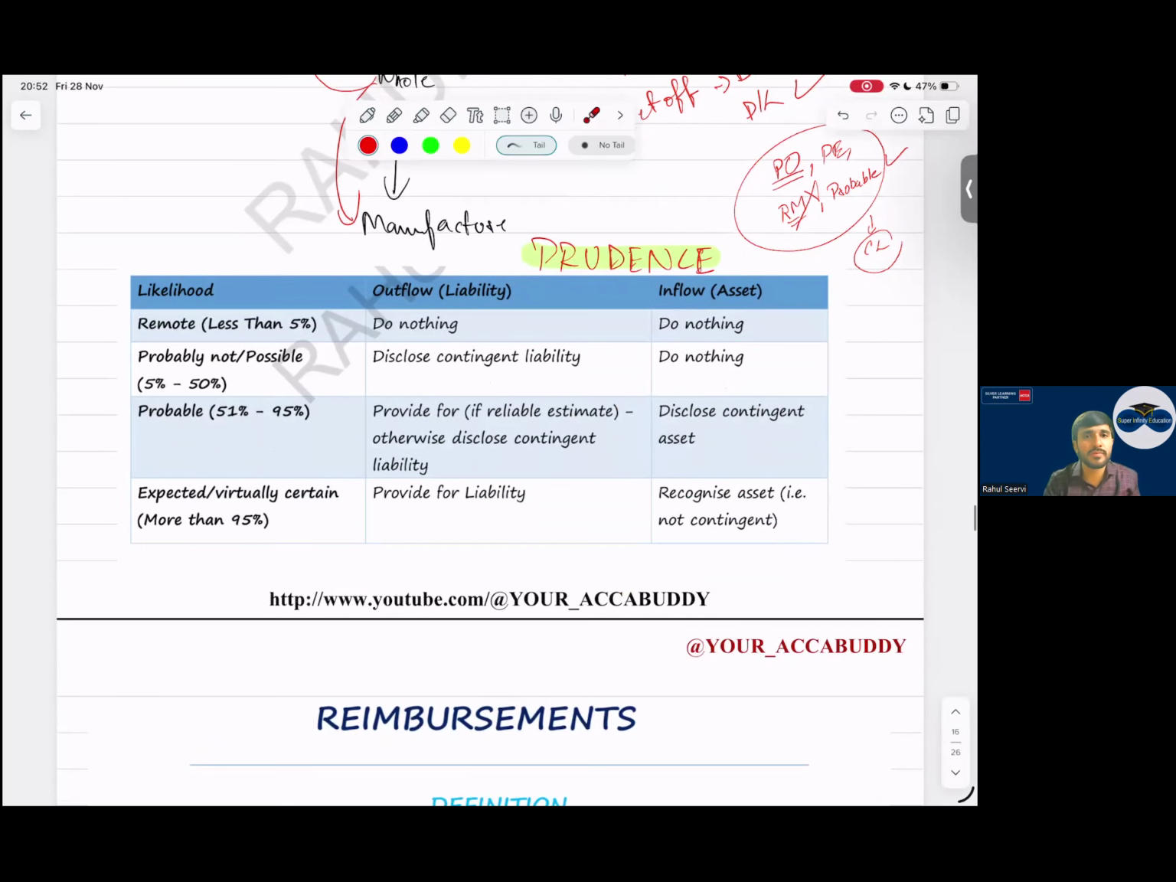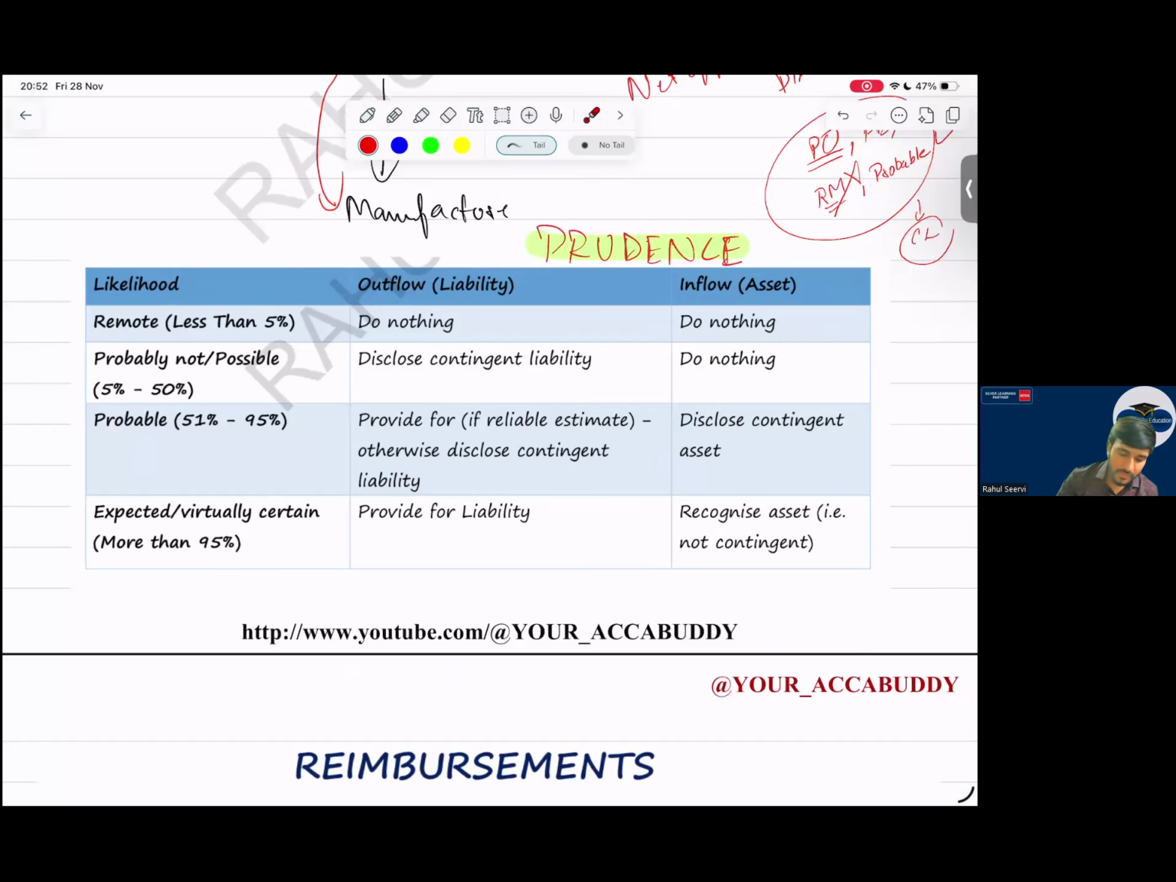Now this is the table which is important for you. Contingent asset, contingent liability, inflow, outflow, what should we do? Sir, outflow. If it is remote, will you record anything? Do nothing. If it is possible, what should we do? Contingent asset means you will receive the money. Contingent liability means you have to pay. And when you have to receive or pay, it depends on some future event, and that future event you can't control. Simple.